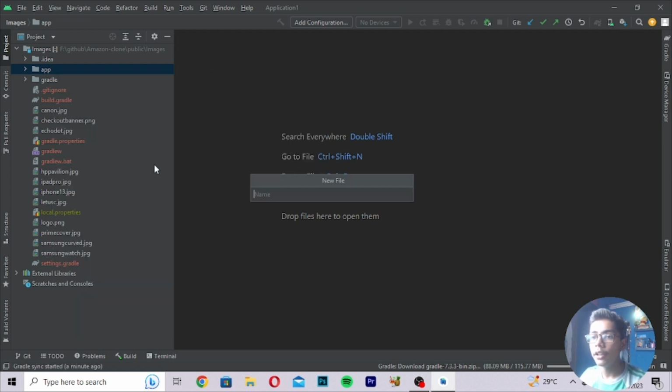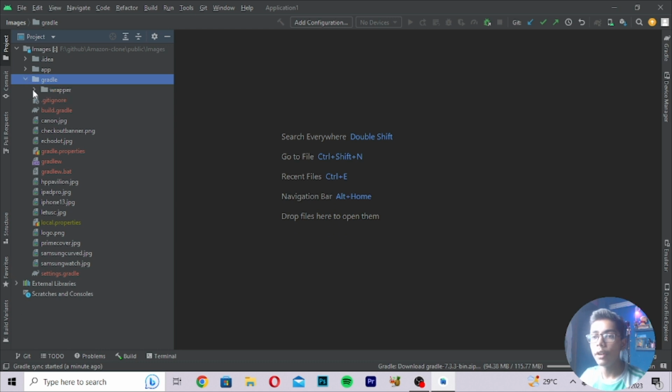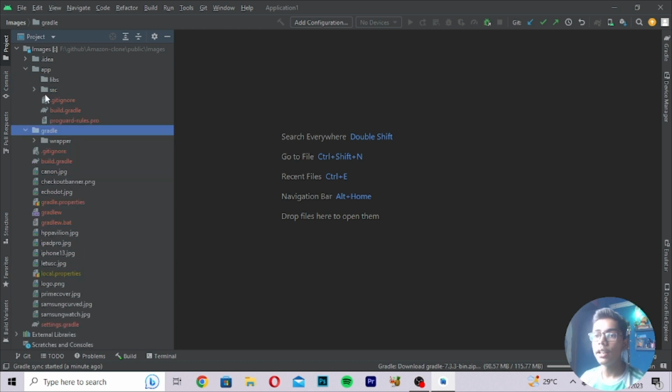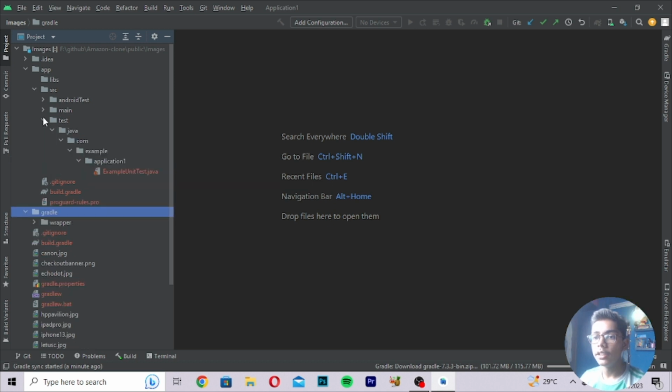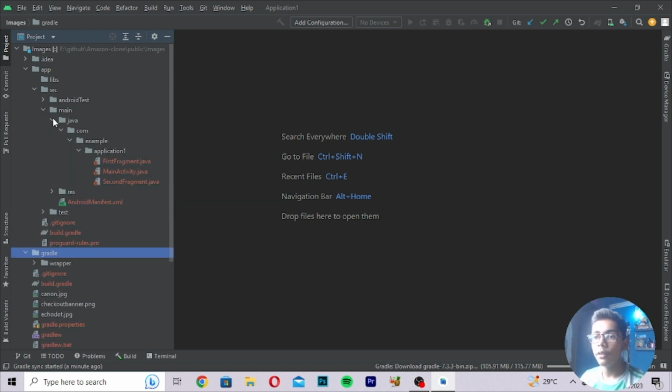After creating the file, you can give any name to your file. It's your choice what name you give to save it as. So these are the files which we are getting here. Now this is the main file here. In this main you will be getting this file.